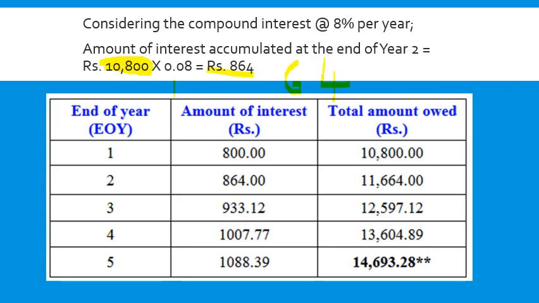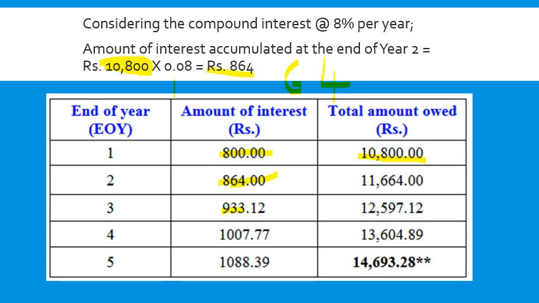Let us see that in the form of a table. In first year same thing, 800. Now interest for the second year is calculated not on 10,000 but on 10,800. That's why it earns 864, 64 rupees more. Now third year, in simple interest it was 800. In this case it is 933.